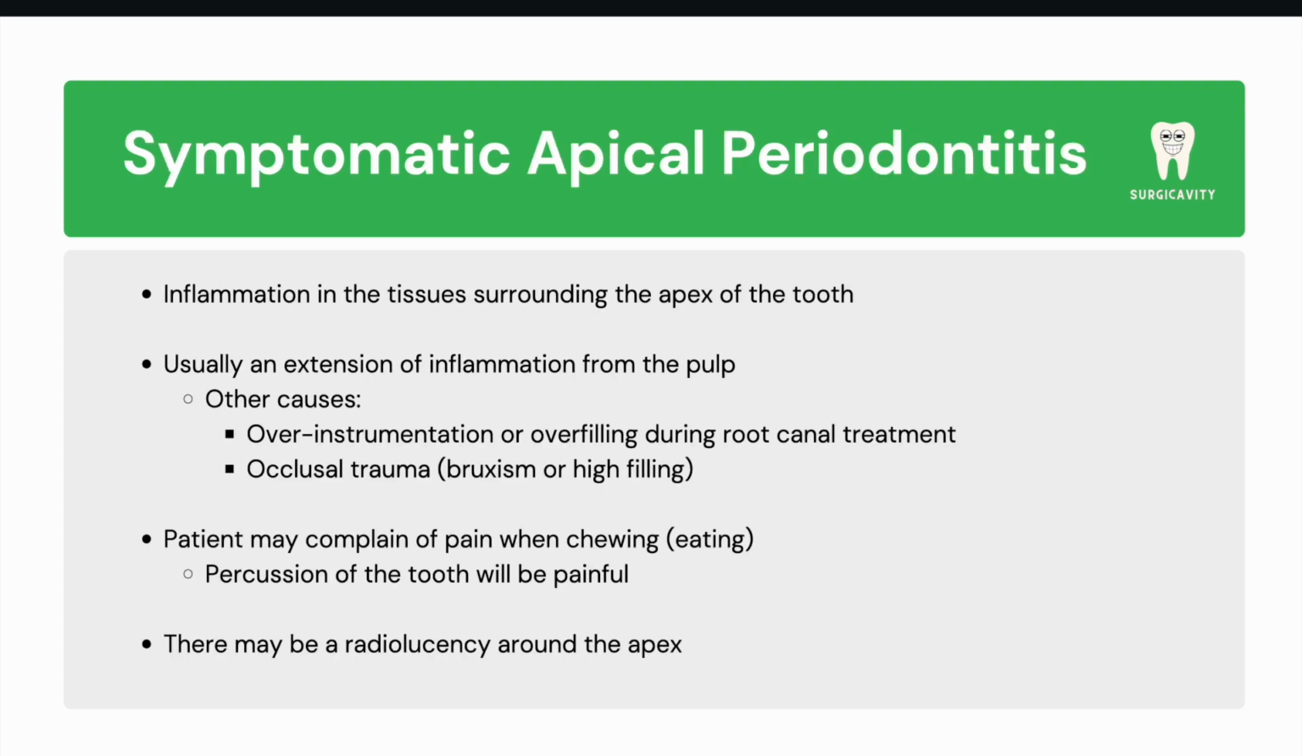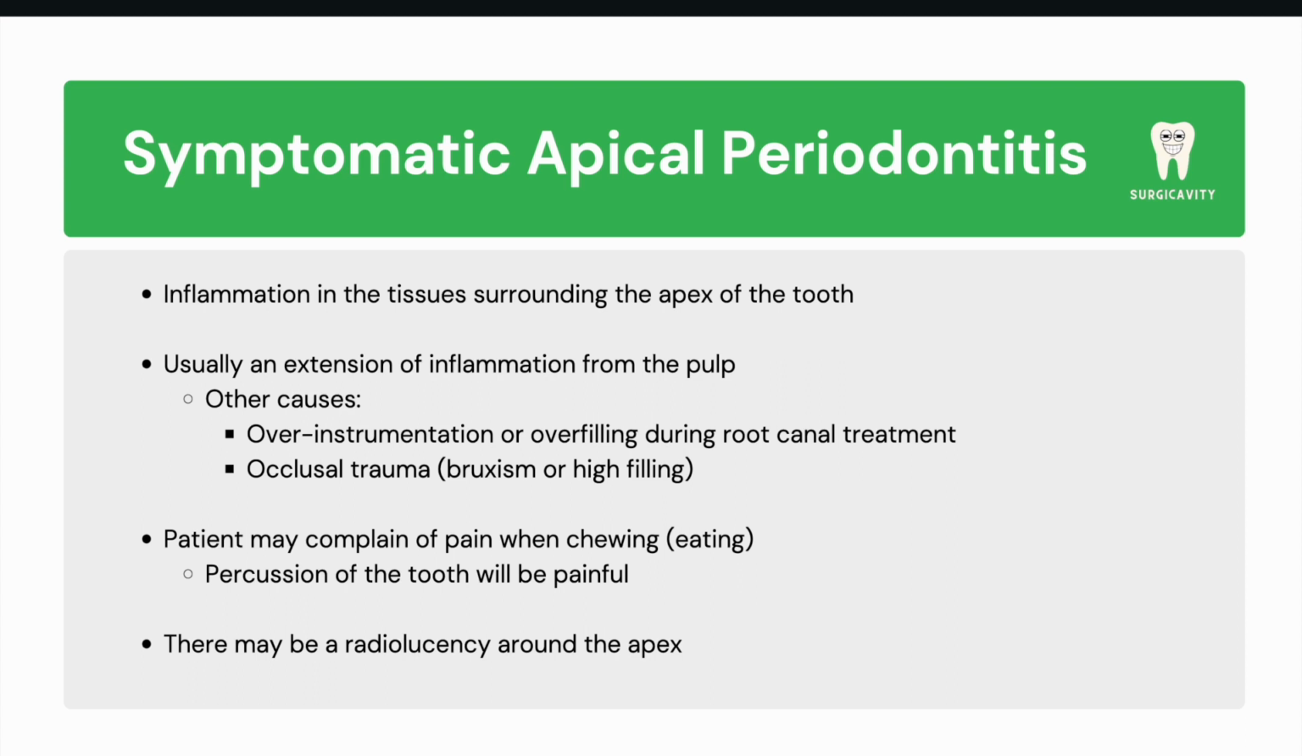Symptomatic apical periodontitis refers to inflammation in the tissues surrounding the tooth's apex. The primary cause of this is inflammation in the pulp that extends to the apical region. However, performing pulp tests to confirm the diagnosis before starting any endodontic treatment is crucial, since it may not always be the case. In addition, apical periodontitis may occur due to over-instrumentation of the canal or obturating beyond the apical foramen during root canal therapy, as well as occlusal trauma like bruxism or a high filling.